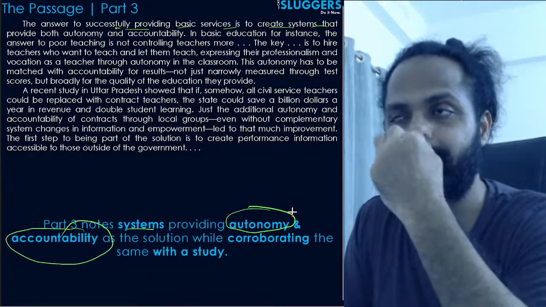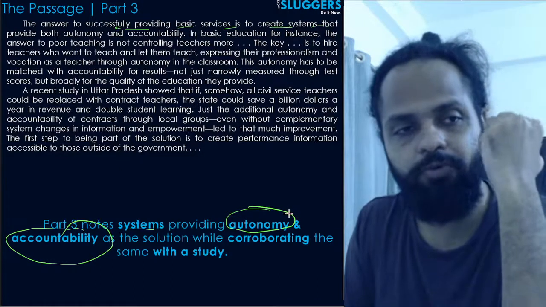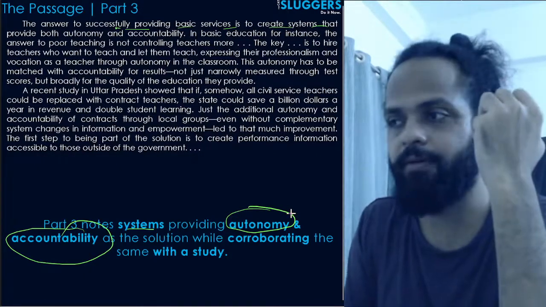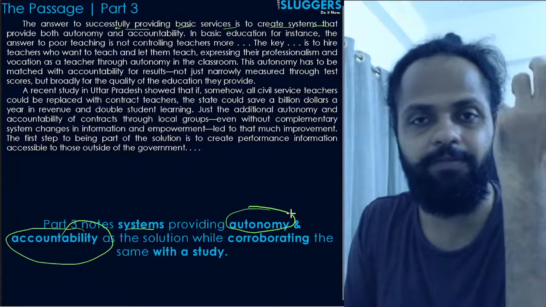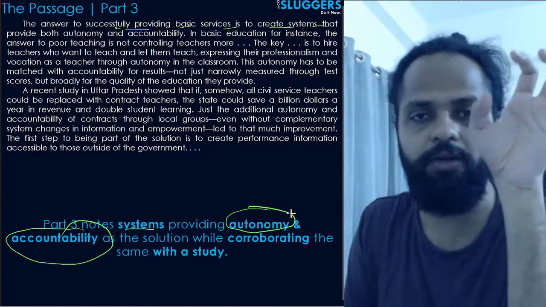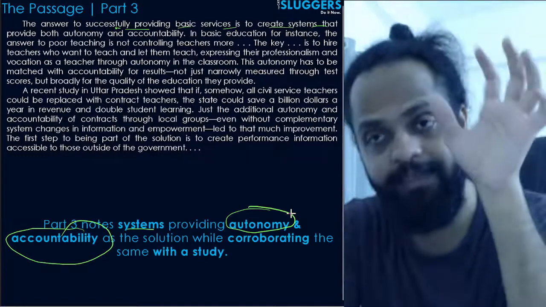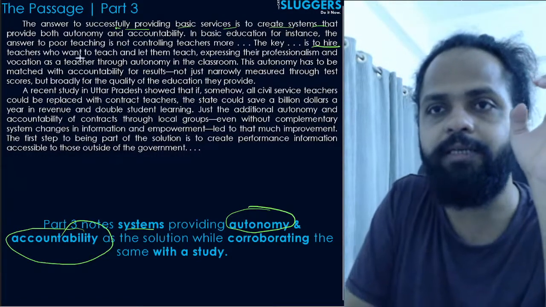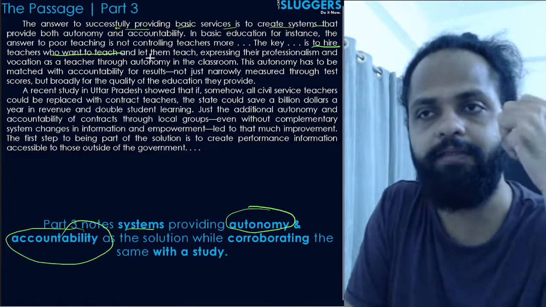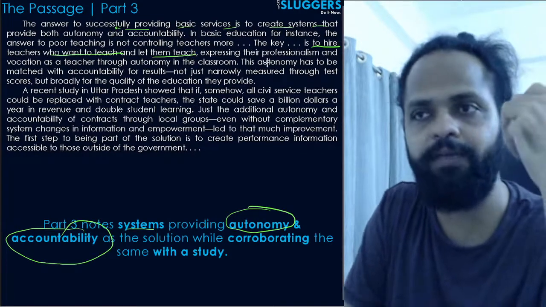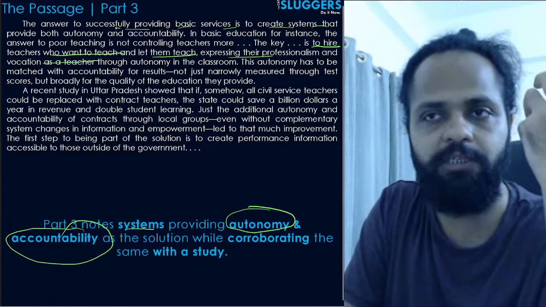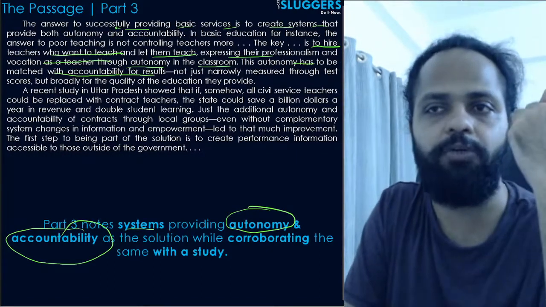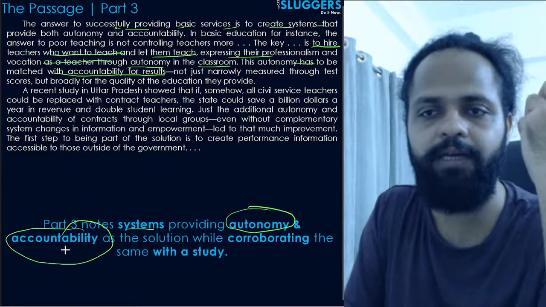ओके, सो कि यार जो भी आपके सर्विस प्रोवाइडर हैं, फर्स्ट ऑफ ऑल तो आपको उनको ऑटोनॉमी देनी. You don't have to try to surveil them or undertake surveillance of them. आप सर्वेलेंस करके वो कंट्रोल नहीं हो जाएगा. So allow them, like first of all get teachers who actually want to teach, as he says, right? The key is to hire teachers who want to teach and then let them teach. That means provide autonomy, expressing their professionalism and vocation as a teacher through autonomy in the classroom, and then this autonomy has to be matched with accountability for results.